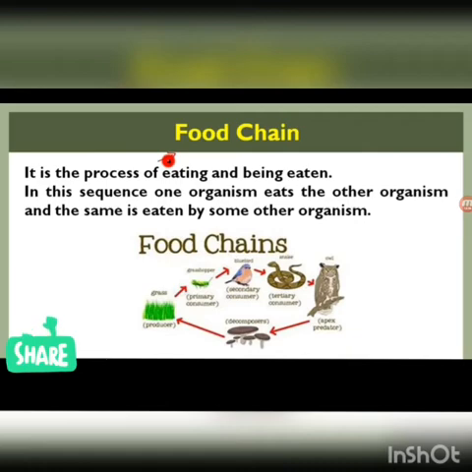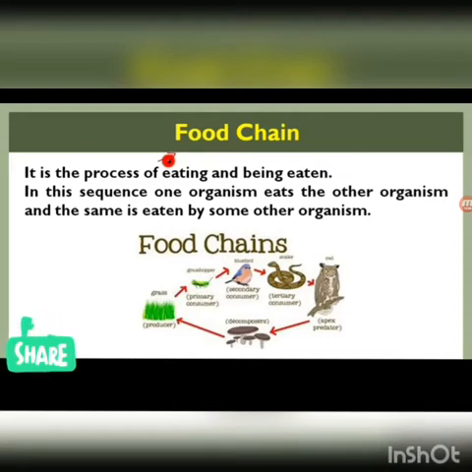If you watch this diagram here, you can see grass. Who eats grass? Grasshopper. Who eats grasshopper? A bird can eat a grasshopper. Who eats a bird? Yes, a snake can eat a bird. And who eats a snake? An owl or a vulture can eat a snake.